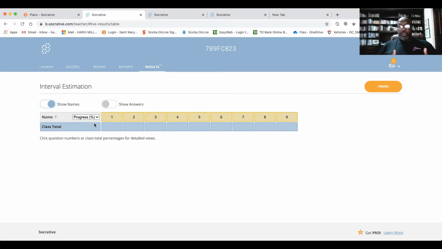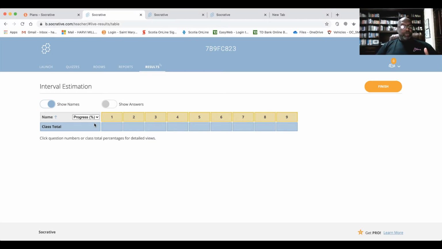So if you find that they're not doing that, then you have to provide some kind of incentive for them to watch it before coming to class. Typically that is in the form of a short practice quiz where you collect the marks and give them either bonus points or make it count towards their grade. You have to find a way to drive them towards engaging the material prior to coming to class if you plan on flipping the classroom.